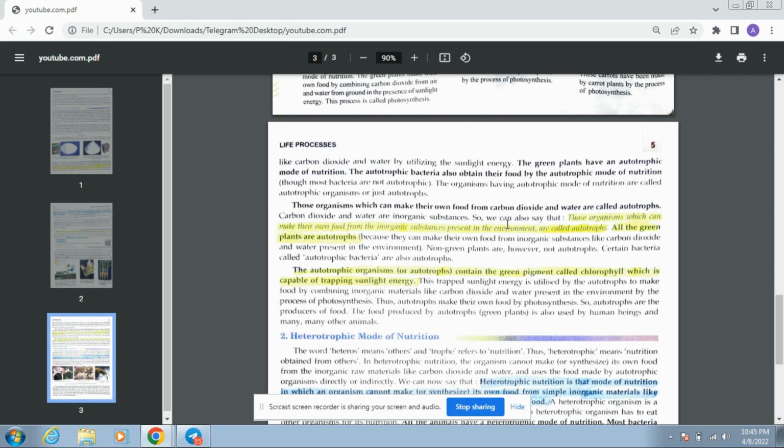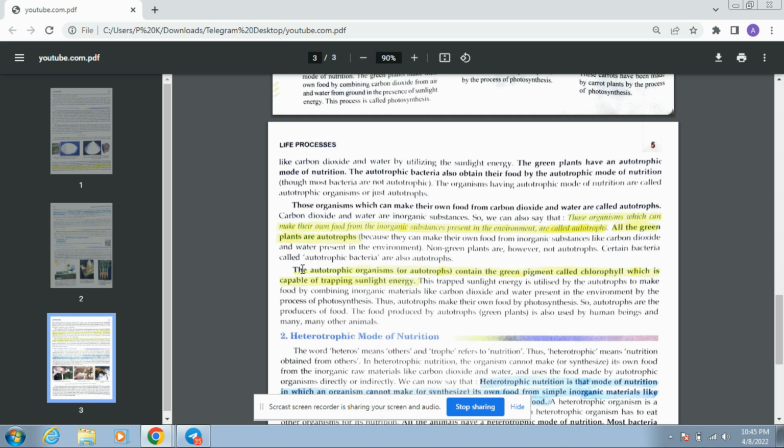So we can say that those organisms which can make their food from the inorganic substances present in the environment are called autotrophs. This is the most beautiful thing about this book, that it repeats the same thing again and again so that you can learn it, you can remember it. Those organisms which can make their own food from inorganic substances present in the environment are called autotrophs. All the green plants are autotrophs, I've already told.